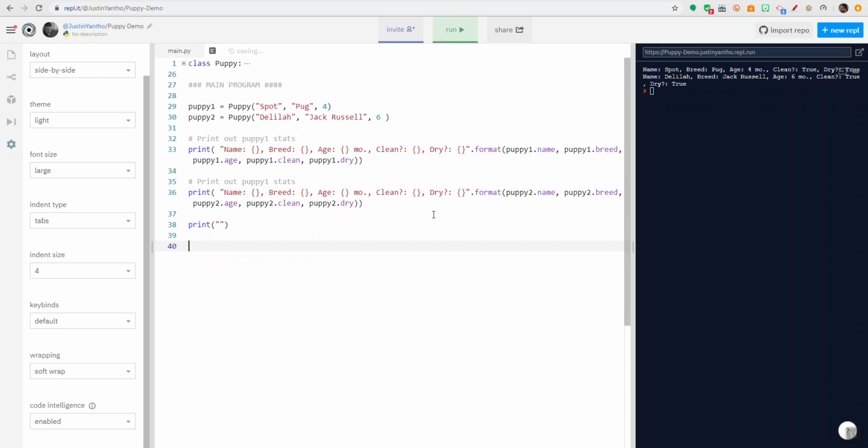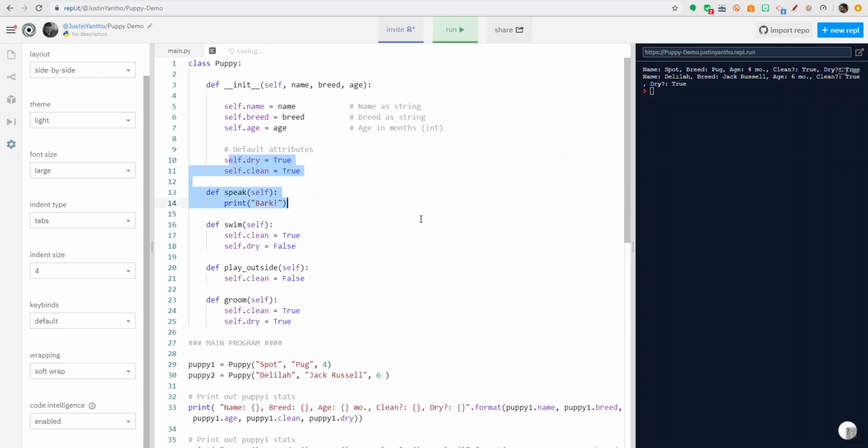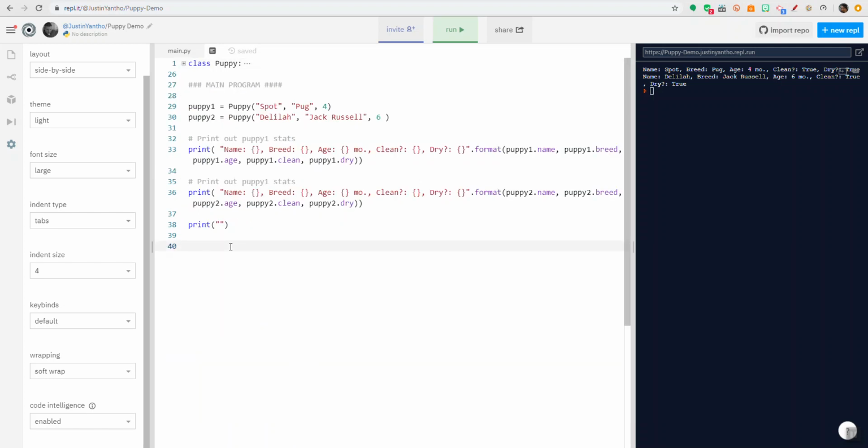And then, our puppies start by default as dry and clean. So let's just test out to make sure that works if I change it. So I'm just going to apply it. So when I change or I tell it to do something like, you can see this is the code intelligence happening. But when I say puppy, it's going to automatically tell you. So I'm using just the arrow keys up and down. I'm going to say, okay, let's do it to puppy1.